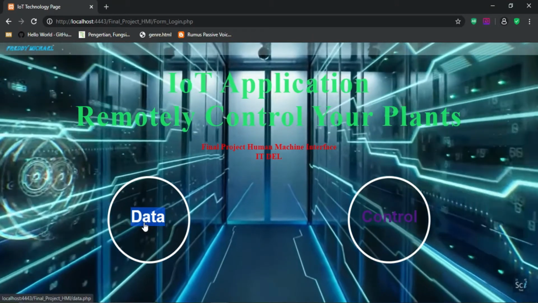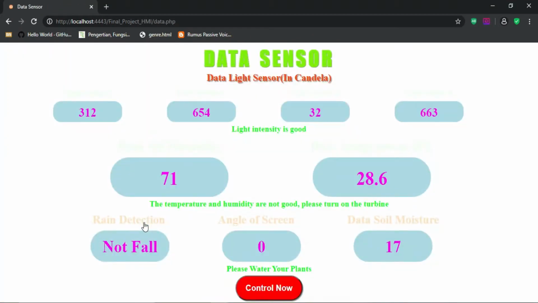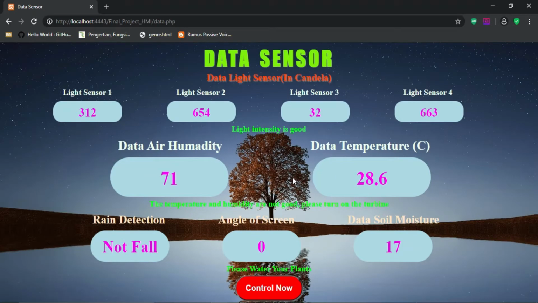First, let's press the data button to give us more information for controlling the process later. As we can see, there are four light intensity data, light sensor 1, light sensor 2, light sensor 3, and light sensor 4, which are taken from four light intensity sensors.